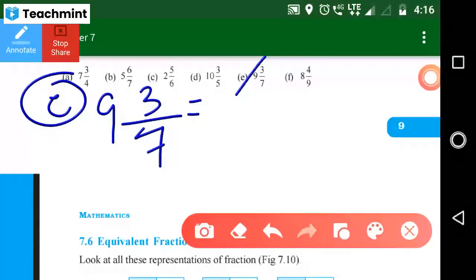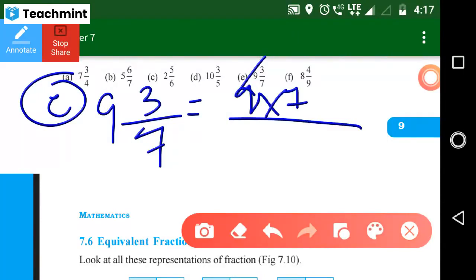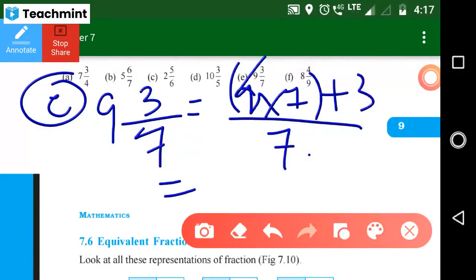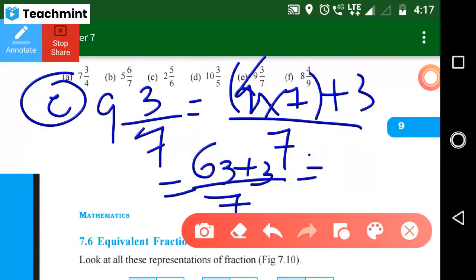Yes, Harivardhan. Tell the steps. What do I have to write here? Inside bracket 9 into 7 plus 3, divided by 7. 9 sevens are 63, 63 plus 3 divided by 7 is equal to 66 by 7.